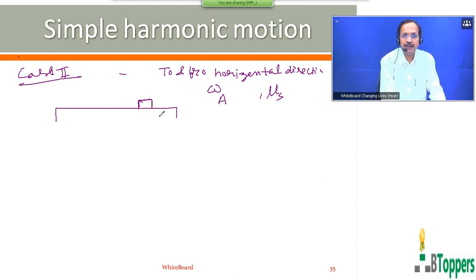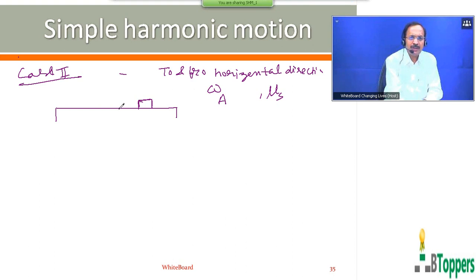I am going to discuss the condition for which the block can oscillate along with the platform in the horizontal direction without slipping on the surface of the platform. Let us consider the forces acting on the block. Let us suppose the mean position of the block at the instant shown in the figure is on the left hand side.